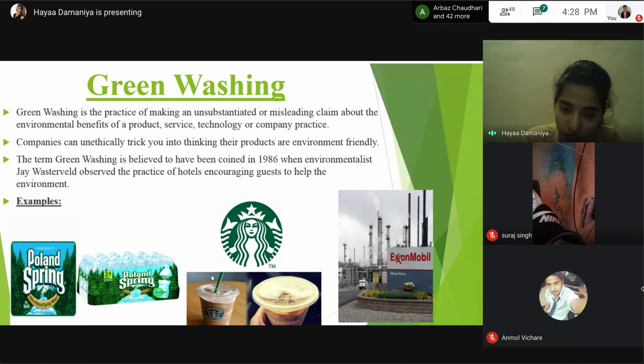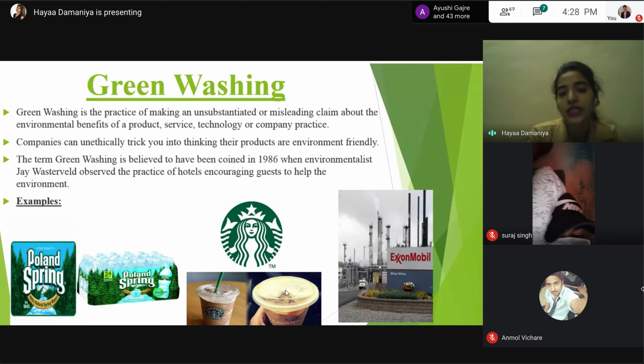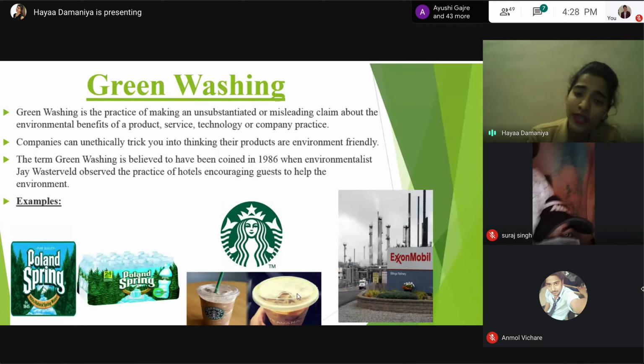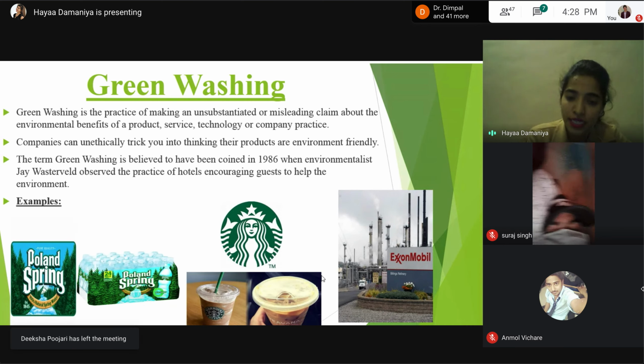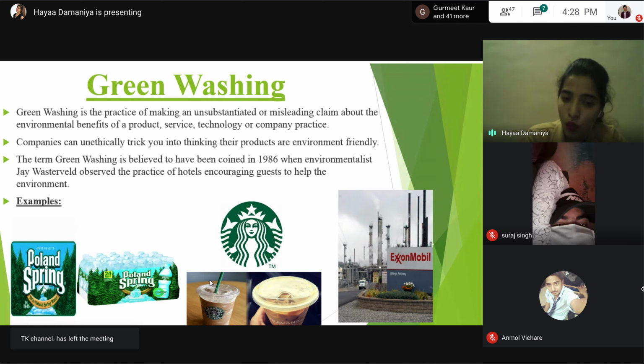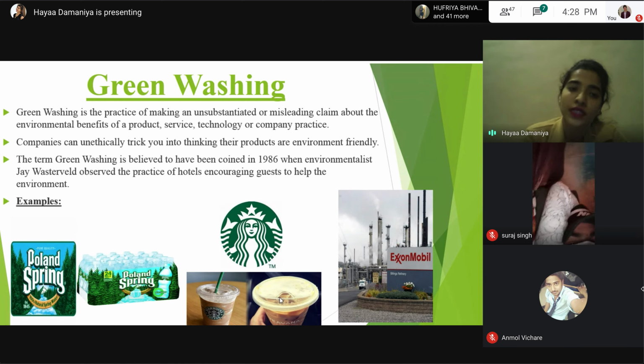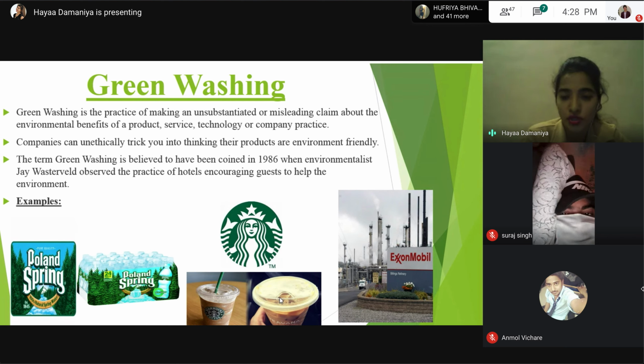In the first picture, you can see the plastic straw used by Starbucks, and they came up with the idea of using this strawless lid. What they were saying is they want to ban plastic and help our environment. But in reality, this strawless lid consumes more plastic than the old lid and straw, which use less plastic. So what Starbucks did is actually greenwashing. This is the latest concept of 2018.